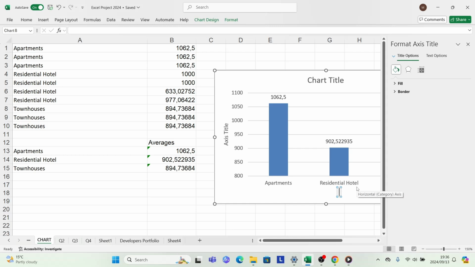So our x-axis, which is these apartments, residential, hotel, townhouses, you can name them development type. Then your y-axis, you can name it average.